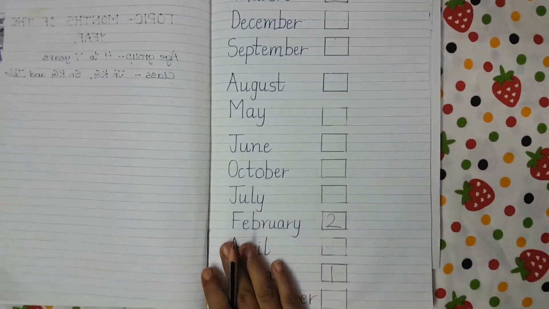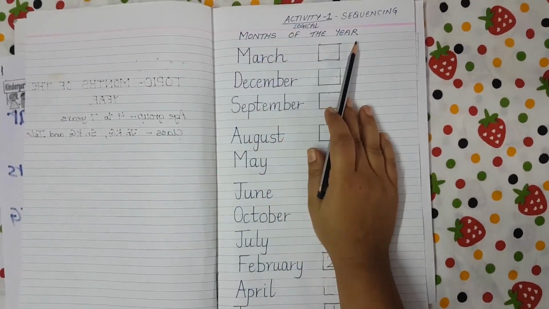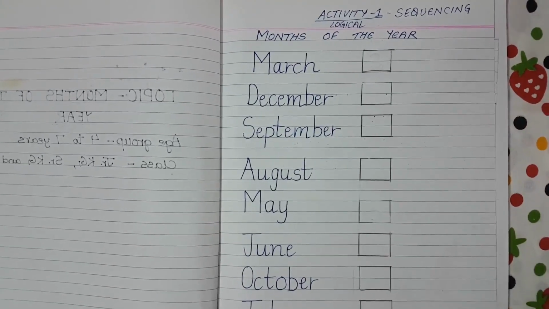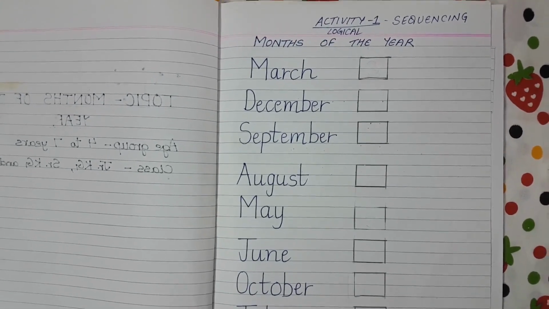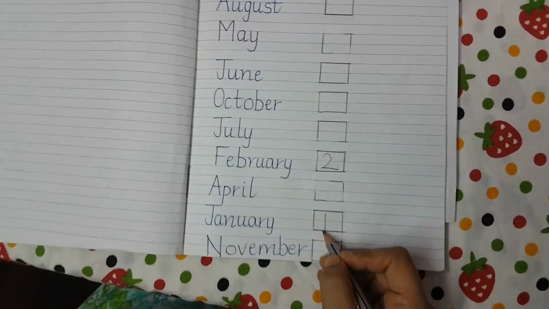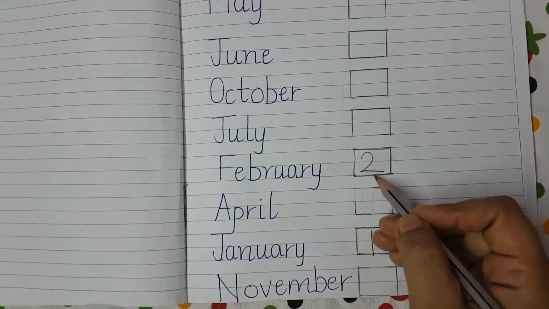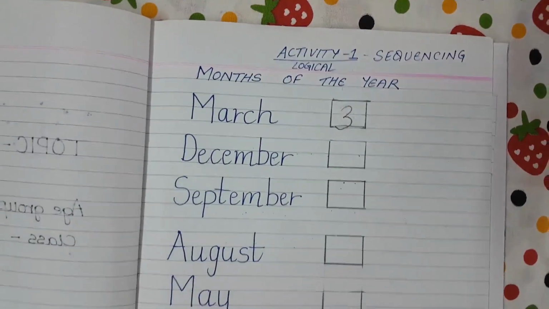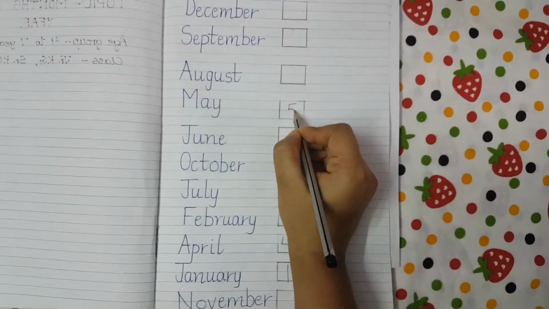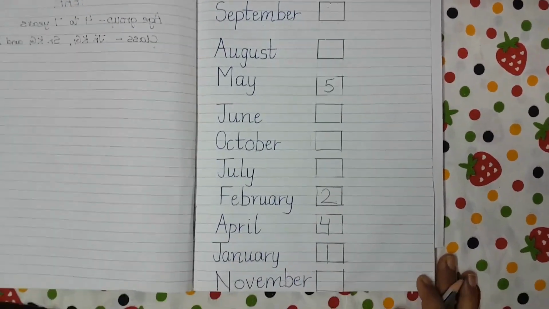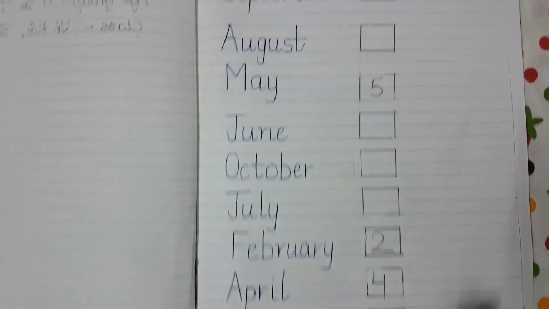My first activity is sequencing the months of the year. What I have done is I have written all the names of the months in a jumbled manner, and what kids have to do is write the number, like January 1, February 2, March 3, April 4, May 5 and so on. It's a logical activity and I'm sure it will strengthen the concept of months of the year.